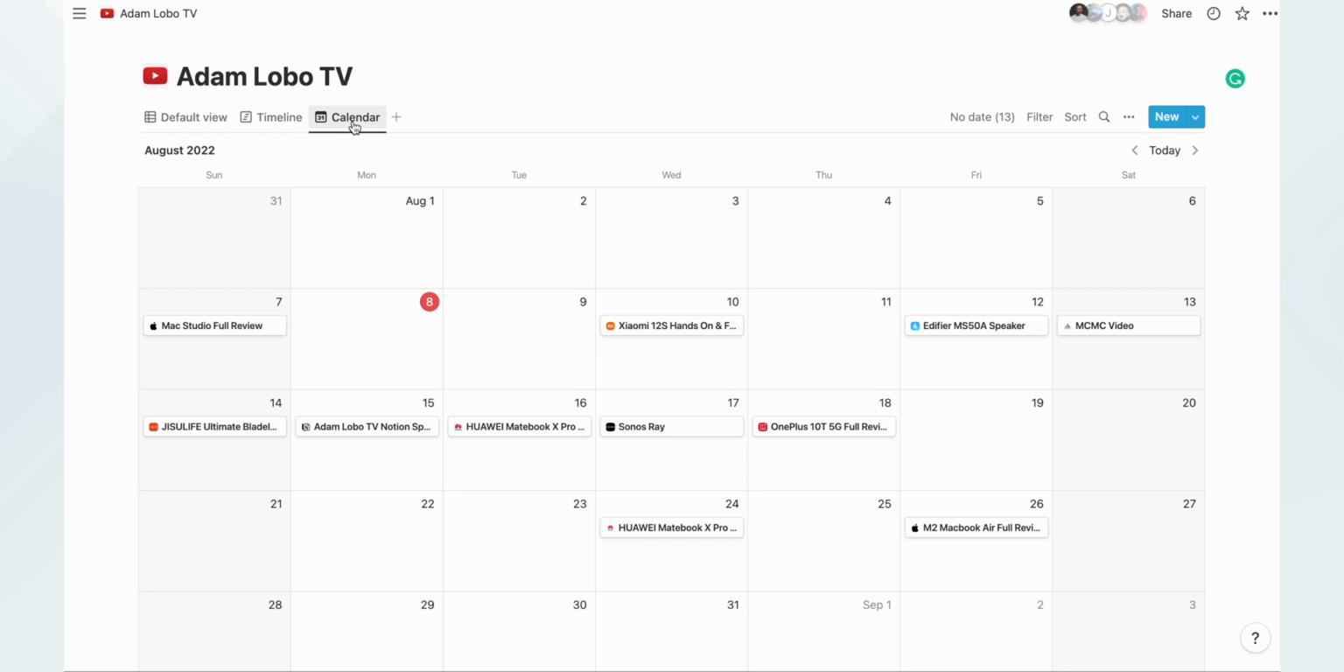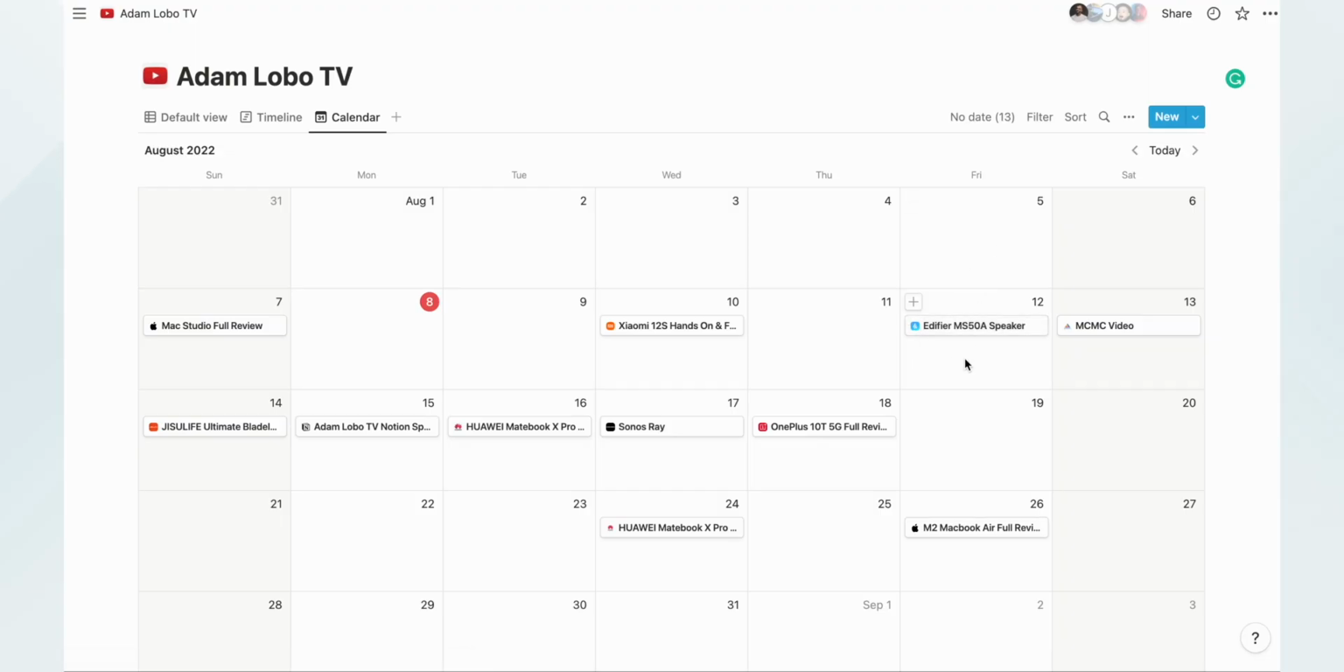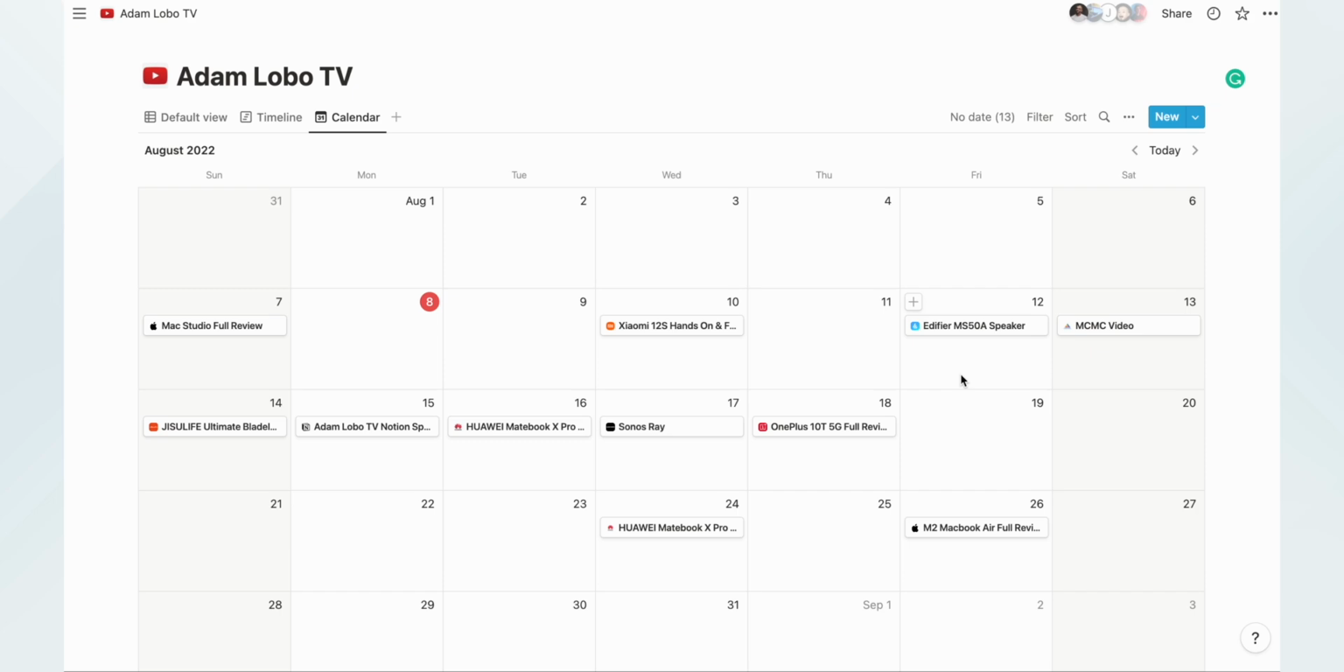So for example, there's the Xiaomi 12S hands-on and first impressions video, which I'm planning to release on Wednesday. I haven't got the device yet, but that's going to be fun to release within the next few days. Then I can see there is Edifier, and again, I like how they have integrated the icons next to it, so it looks nice because I am a sucker for great visuals, so I like this calendar view.